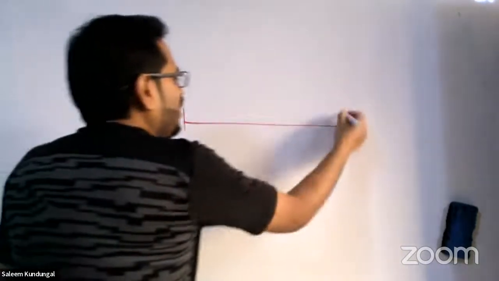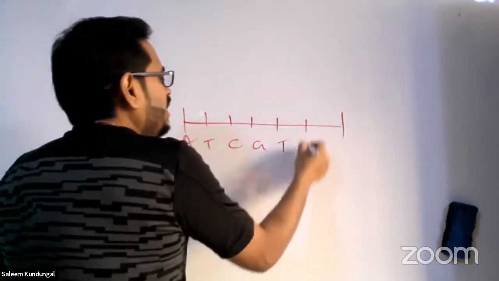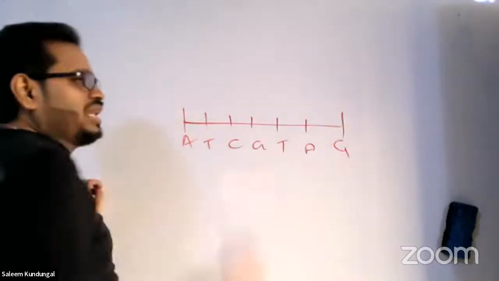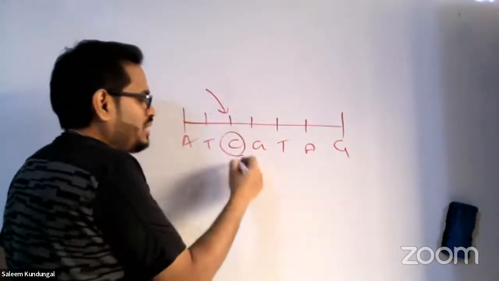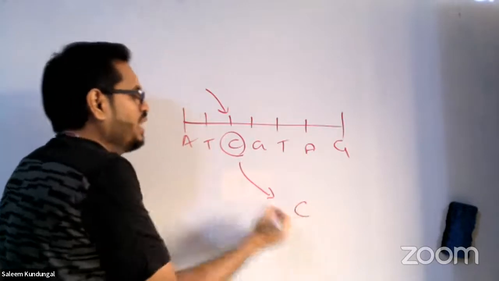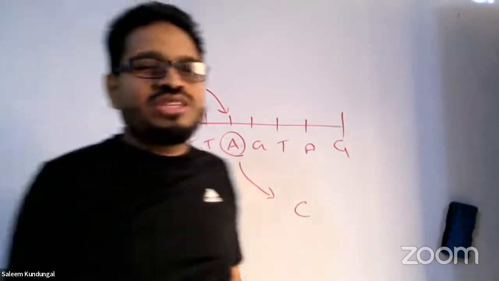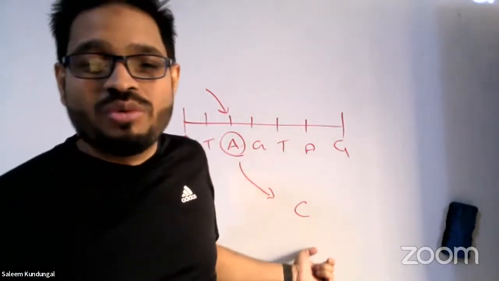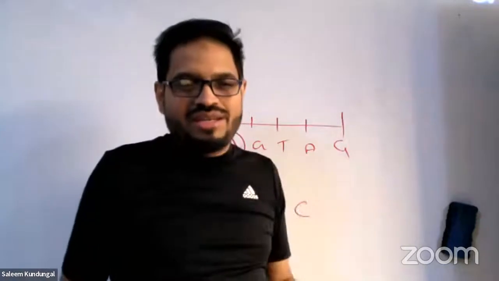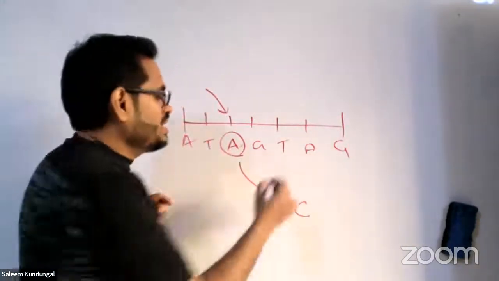Mutation means, suppose there are letters A, T, C, G, T, A, G of a DNA. If this C gets kicked out, removed, and A comes here, that is called substitution. It is the same as in football: one out, one in.